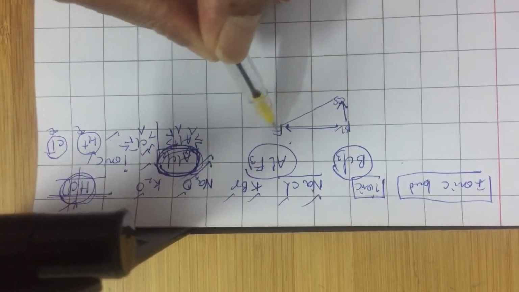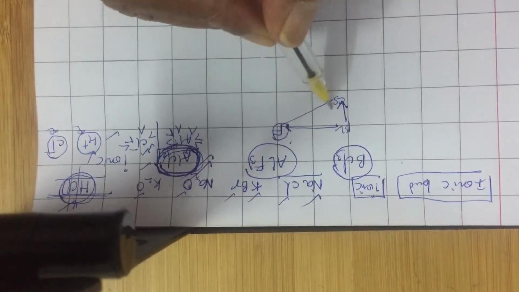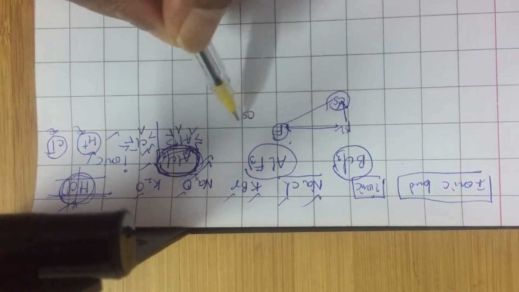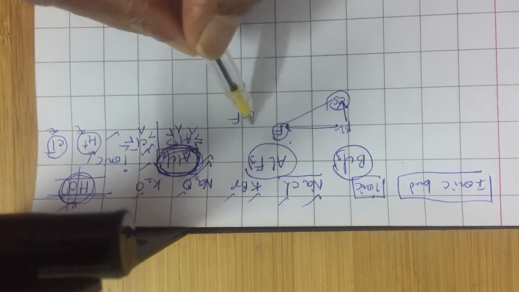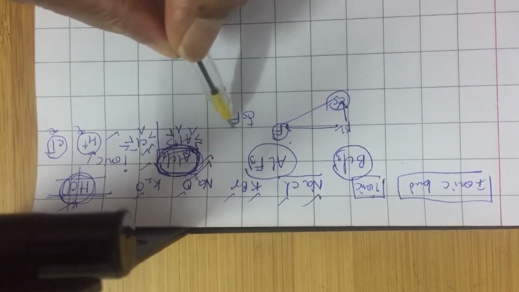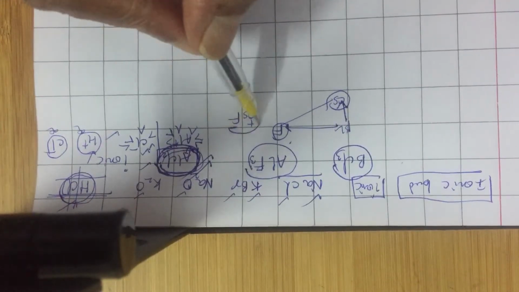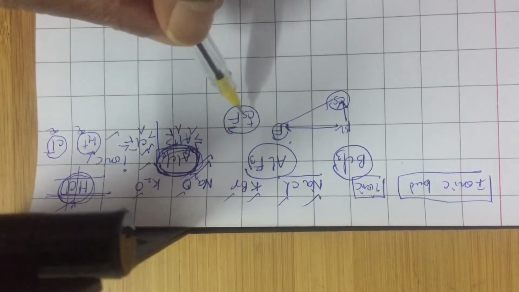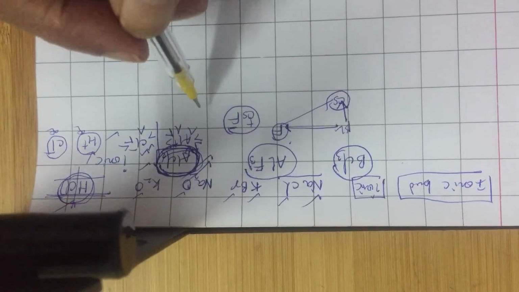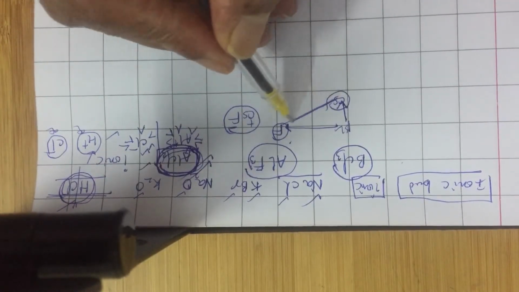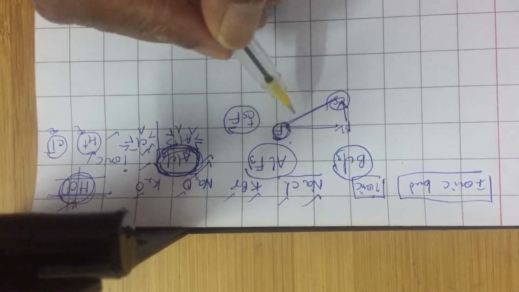Also, I want you to notice a first group bottom element and a 17th group top element, say cesium and fluorine. They make a mostly ionic compound. The compound is cesium fluoride, mostly ionic. The bigger cation and the smaller anion favor the formation of highly ionic cesium fluoride. So left bottom, right top, most ionic.